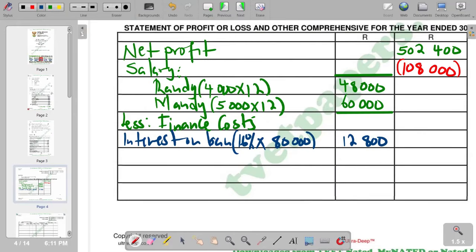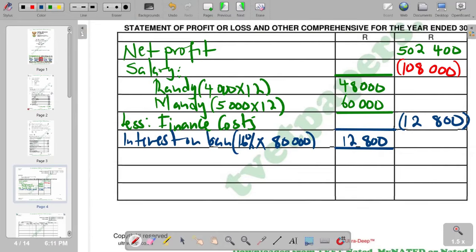And with that, we move on in terms of adding to get the total for finance costs. Remember, we have got only 12,800, which means we can close on this part. So for 12,800, we see that we've got one figure, so we are supposed to just take 12,800 and put it on this column. And of course, we are supposed also to subtract it since it's an expense.